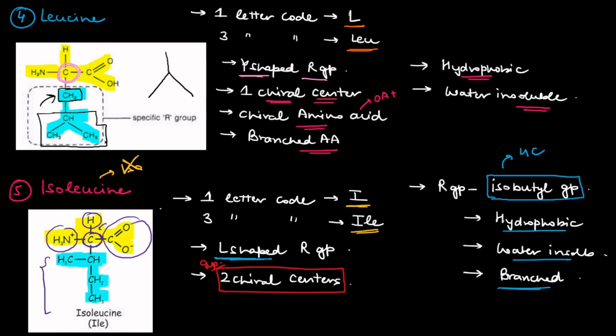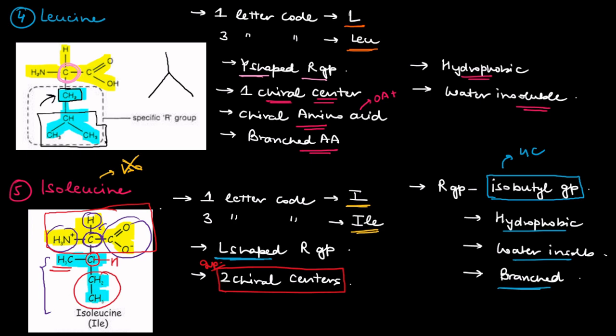Let me just show you the second carbon. If you check this carbon, on one side it has hydrogen, on one side CH3, on one side an ethyl group, and on the other side this large bulky group. That means there are 2 chiral centers in the case of isoleucine. So there are many ifs and buts in isoleucine. You should listen to this very carefully.